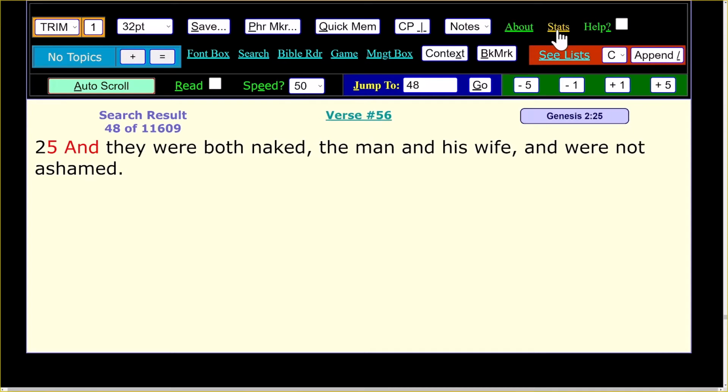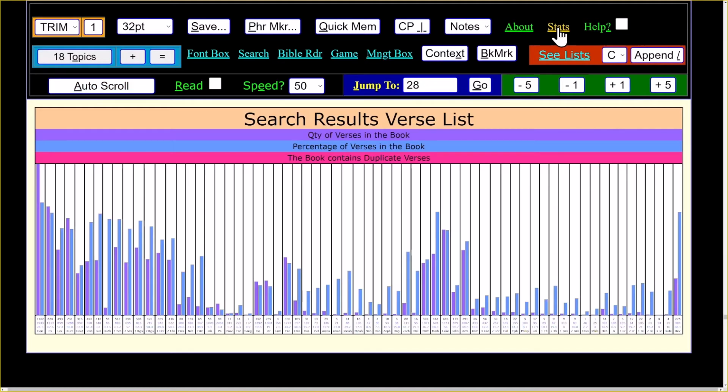Now I'm going to click on this stats button. Okay. When I click on stats, I come down here and it tells me that this is my search results verse list. This purple one is the quantity of verses in the book.